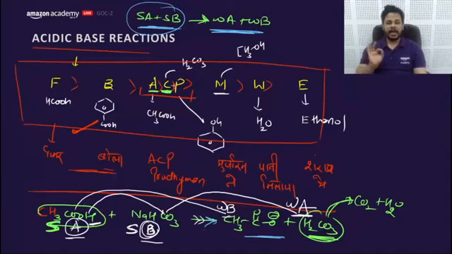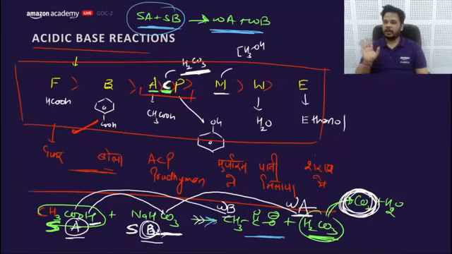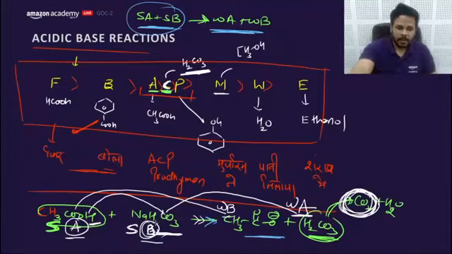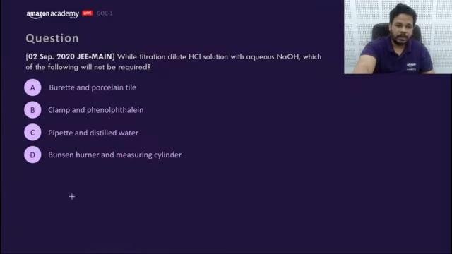In other words, mark my point, any acid which is more acidic than H2CO3 will liberate CO2 after reacting with NaHCO3. Getting my point? So this is the way to learn about the feasibility of the reaction. So this is the way we can answer the feasibility of the reaction.